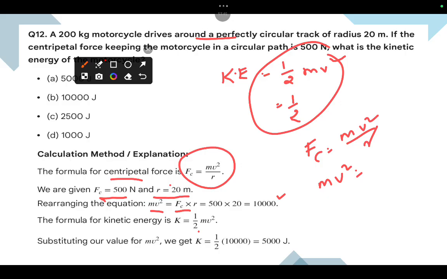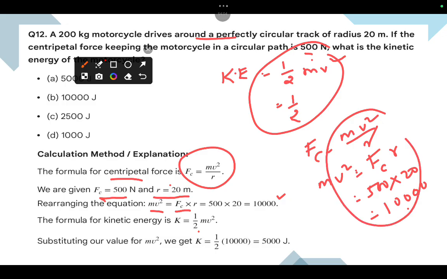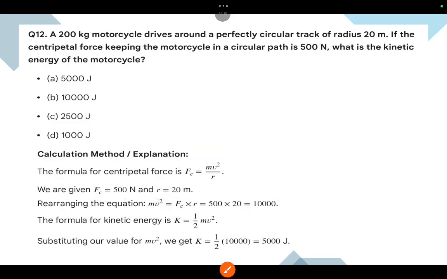So mv square equal to Fc into r. What is the centripetal force? That is 500. What is the distance? 20. So that is 10,000. Clear? Now replace this mv square here. That is 1 by 2 into 10,000. Then you will get the answer, that is 5,000 joules. Okay, clear?